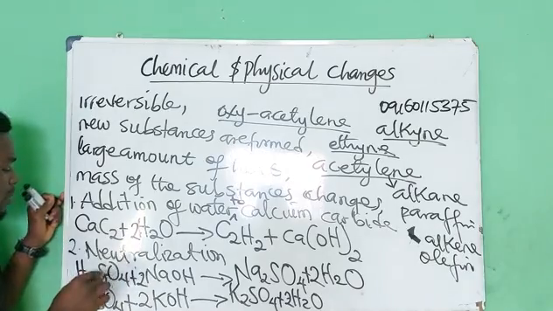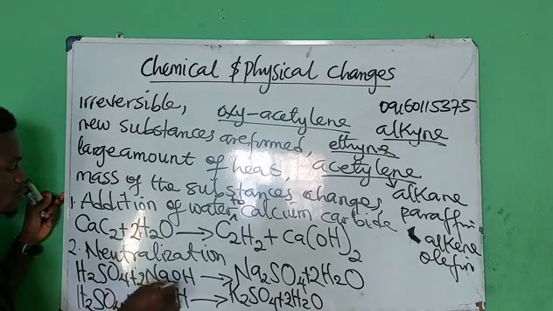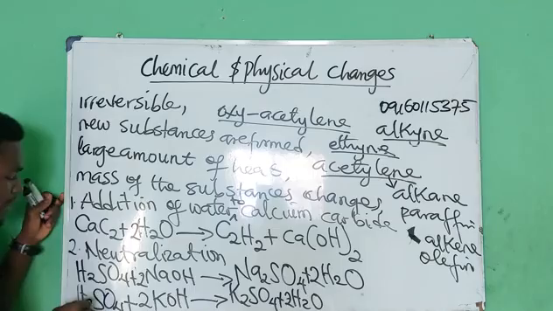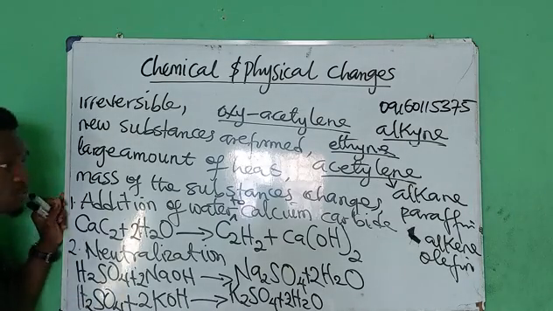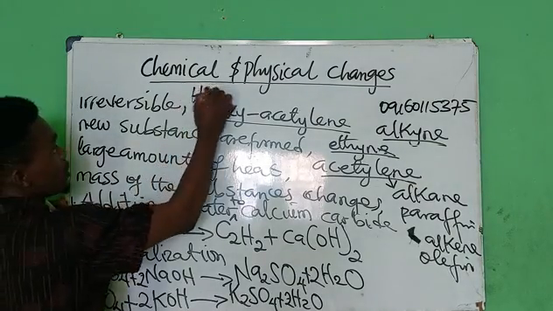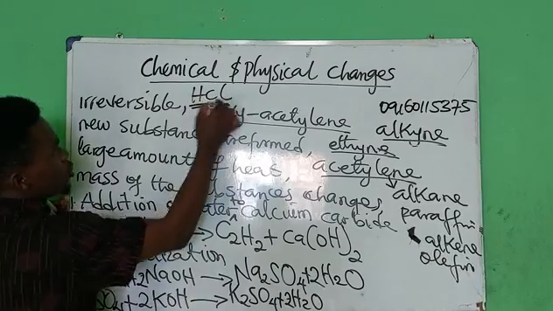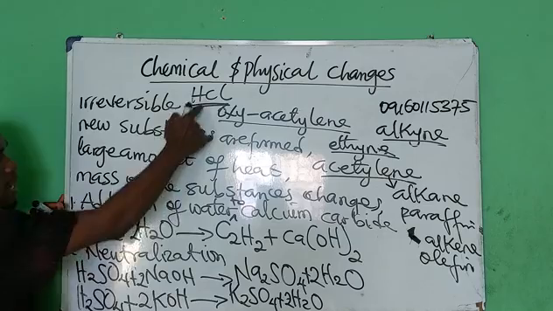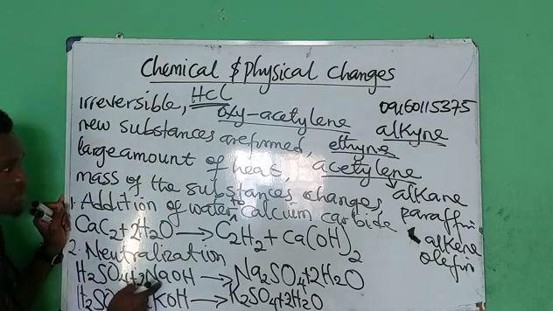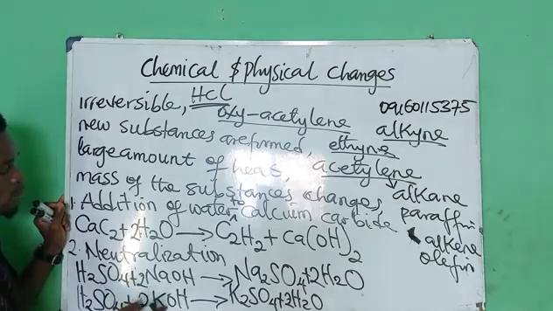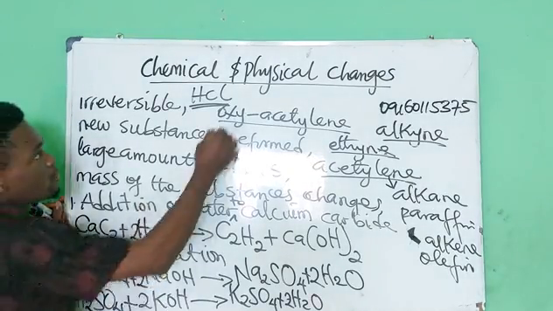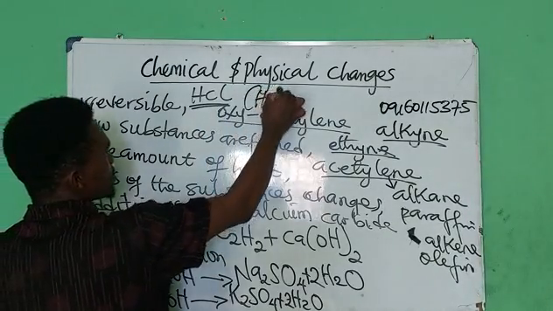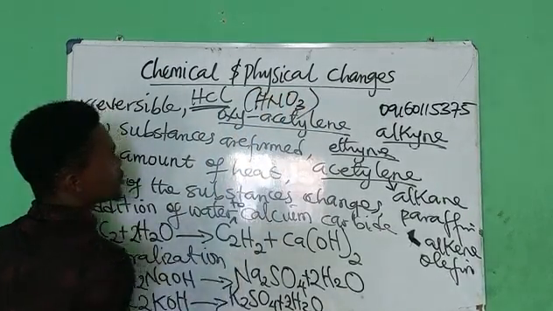React it with sodium hydroxide, a base, and you'll have sodium chloride and water. When you react it with potassium hydroxide, you'll have potassium chloride and water. If you also react aqua fortis, HNO3,